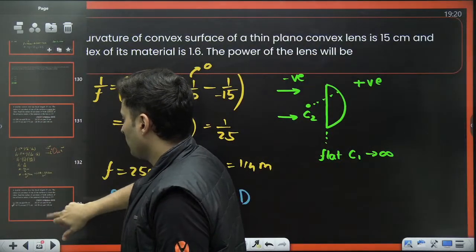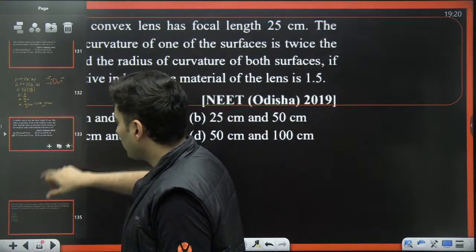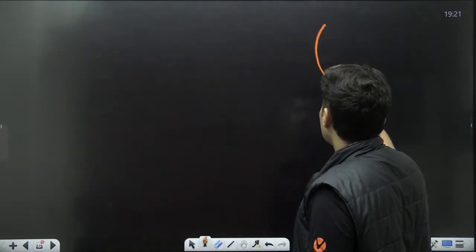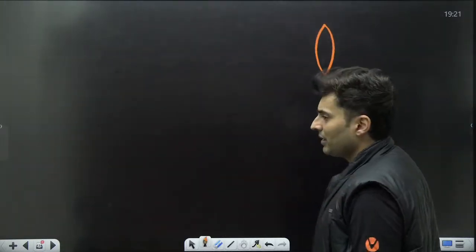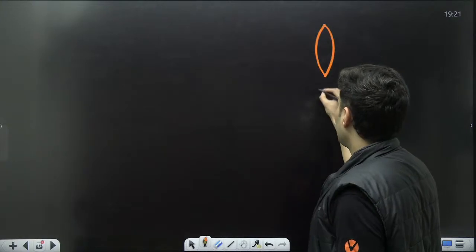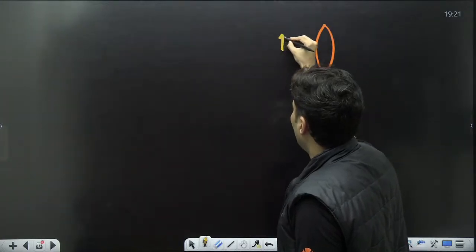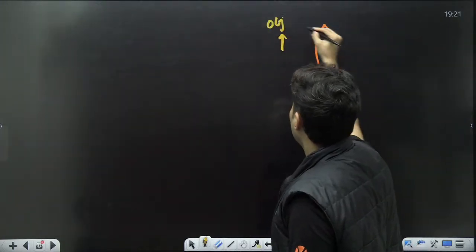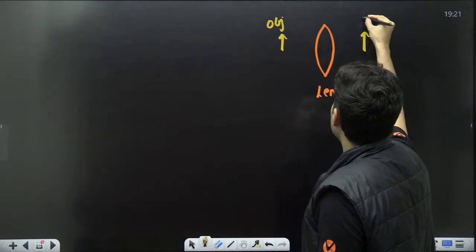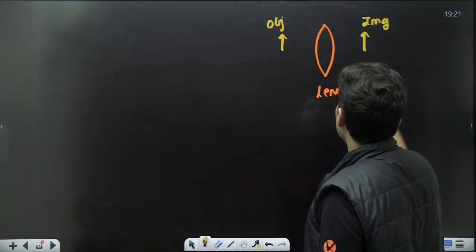But when you already know what the power or the focal length is, then you are interested in finding out where the image is formed. So this is some lens, concave, convex, doesn't matter. You have an object over here, and let's say the image is formed right over here.